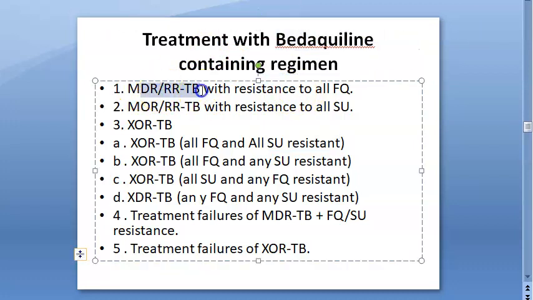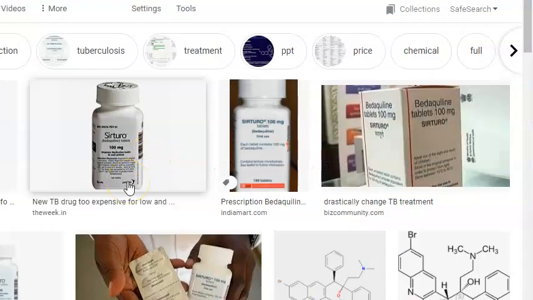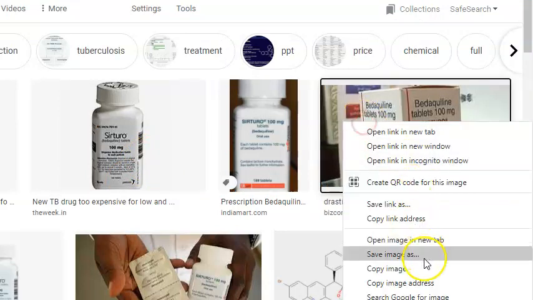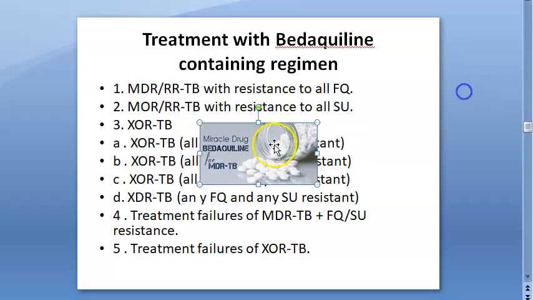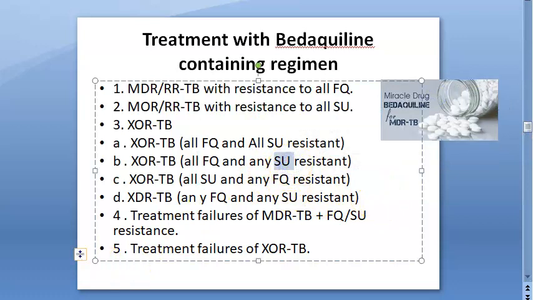Bedaquiline is a new drug, and you can use it when you want to treat some resistant cases with resistance to all fluoroquinolones, etc. So you can use bedaquiline also. This bedaquiline comes under the name Sirturo. So you have to remember this one also, guys, bedaquiline. What do you think this SU is, guys?